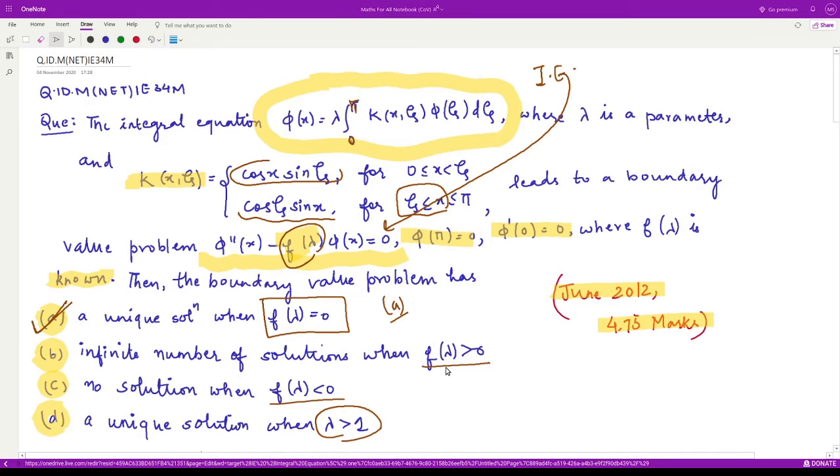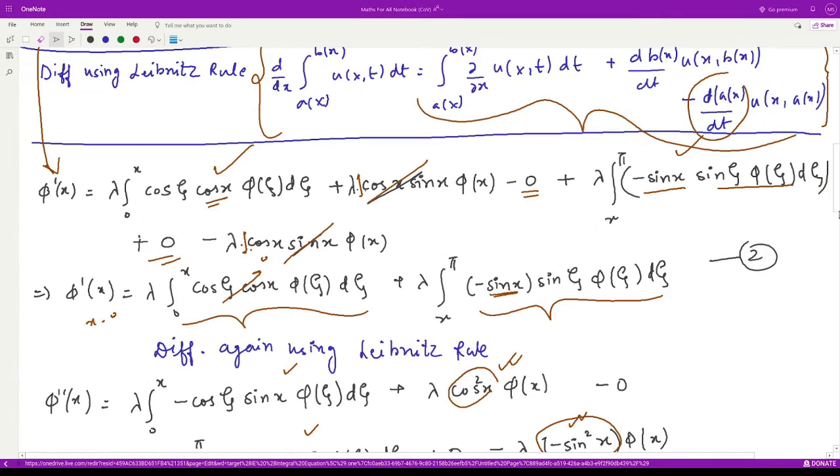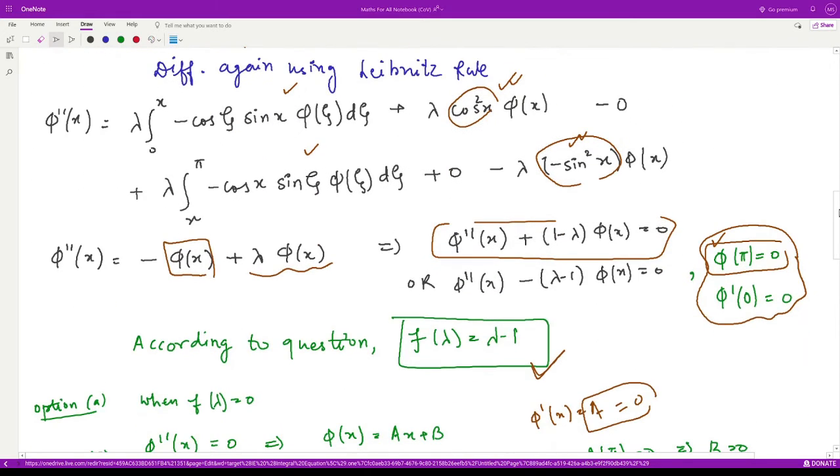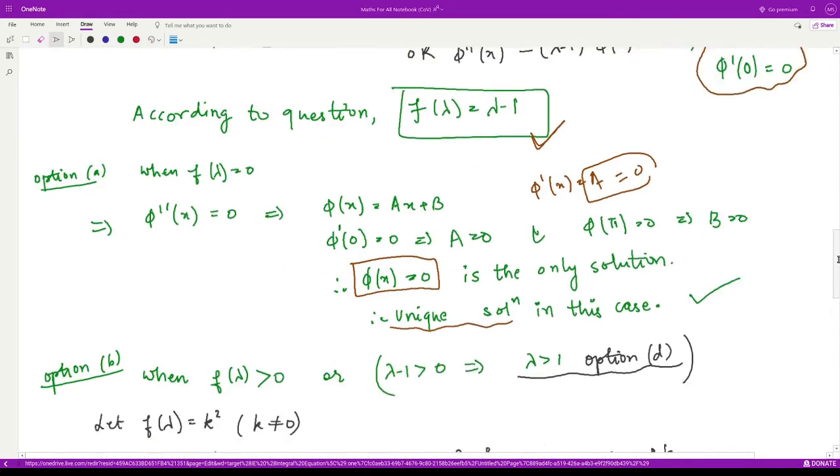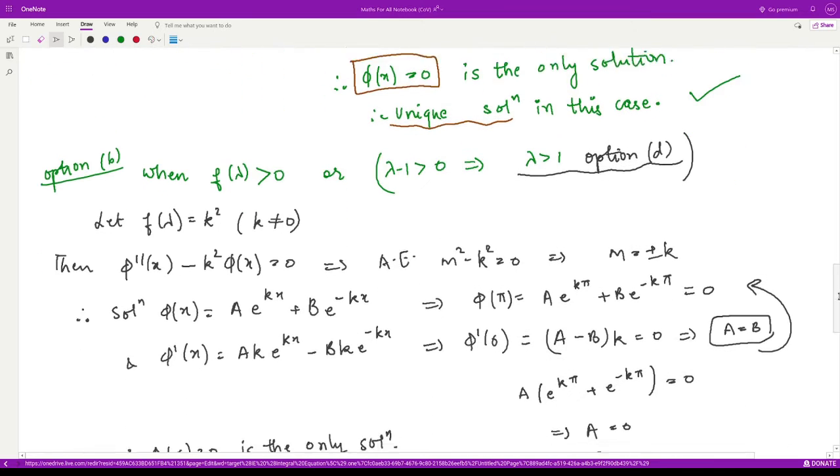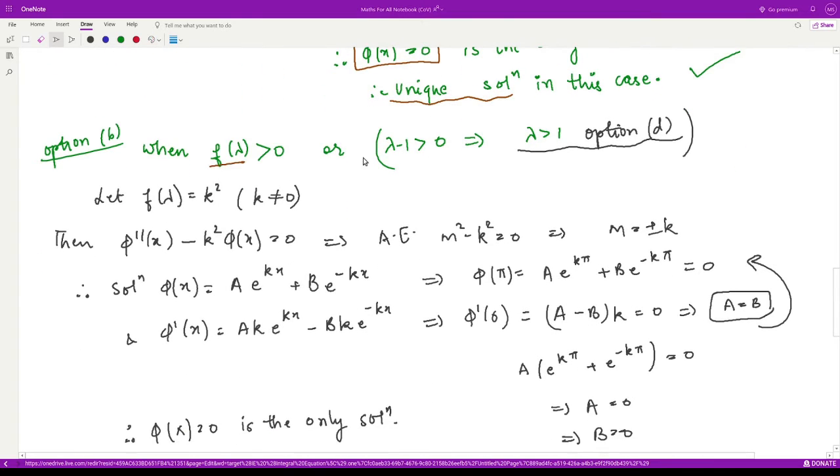Let's look at this option: f of lambda is greater than 0. Option number B. When f of lambda is greater than 0, what was our f lambda? F lambda was lambda minus 1, we just calculated that. So this is also lambda greater than 1, which is option D. So we'll analyze these two cases simultaneously.